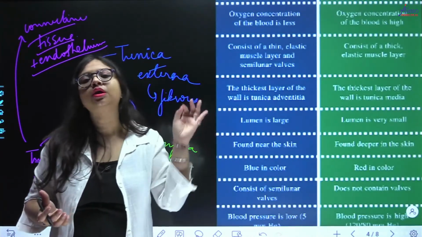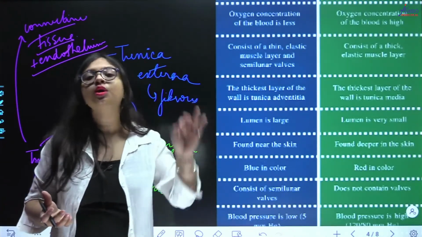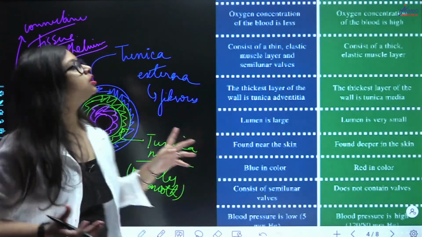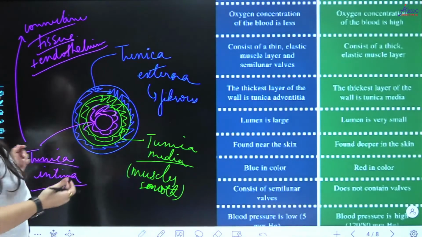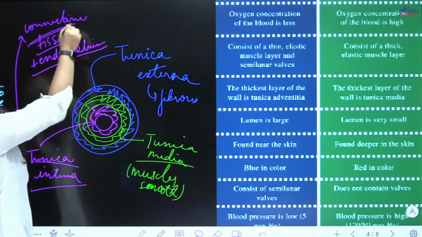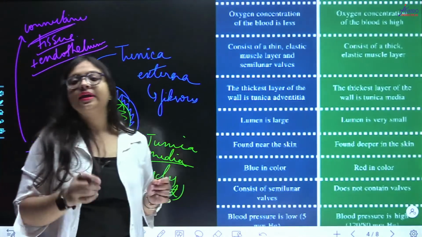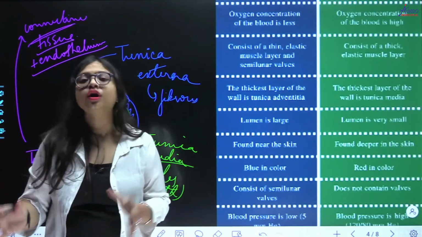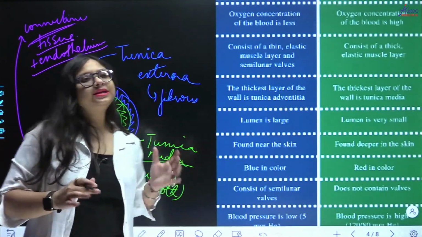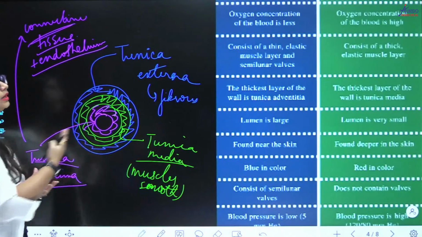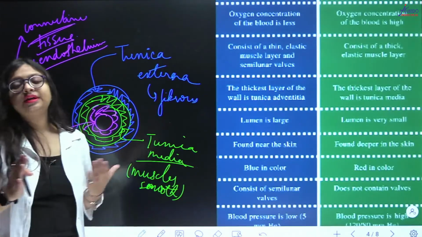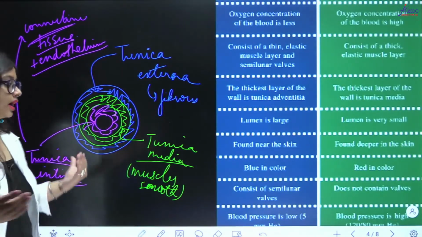People who did not understand what I said just now, please go back to the lecture of structural organization in animals and revise that. So what is endothelium? Endothelium is the innermost squamous epithelial layer of your blood vessels, right? Now these three layers are present in both your arteries and veins.